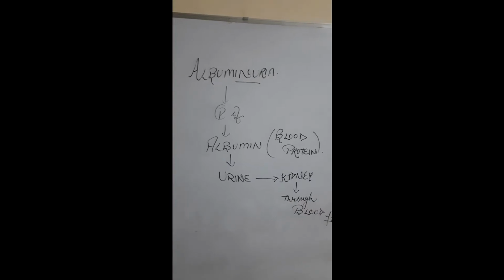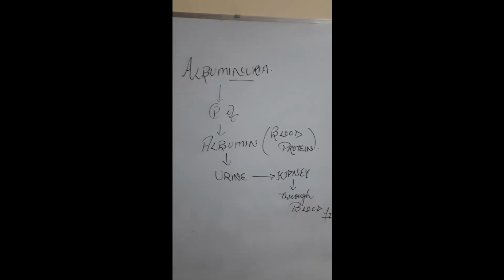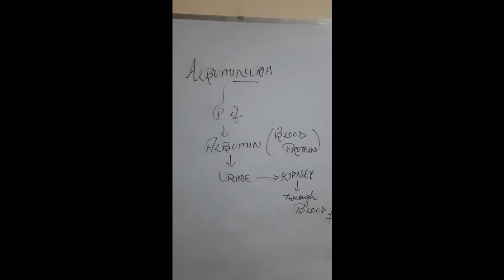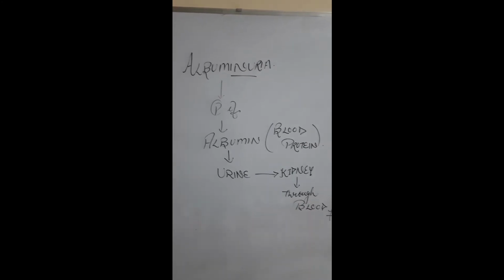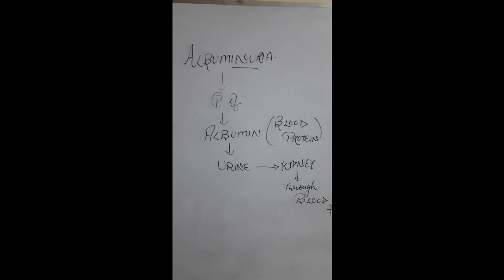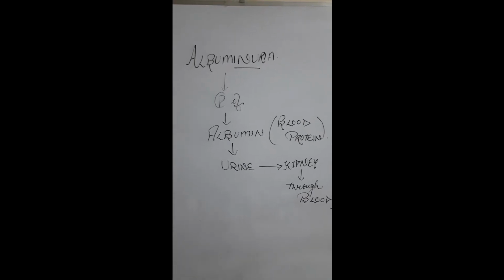Everyone, today's topic is albuminuria. Albuminuria is the presence of albumin in the urine. Albumin is a type of blood protein.